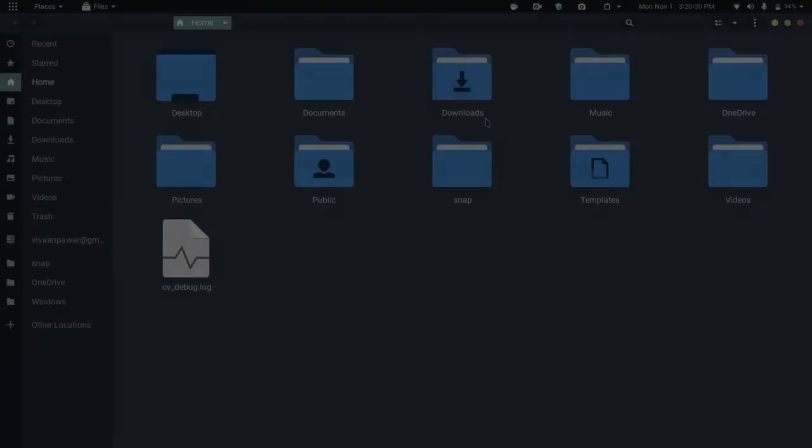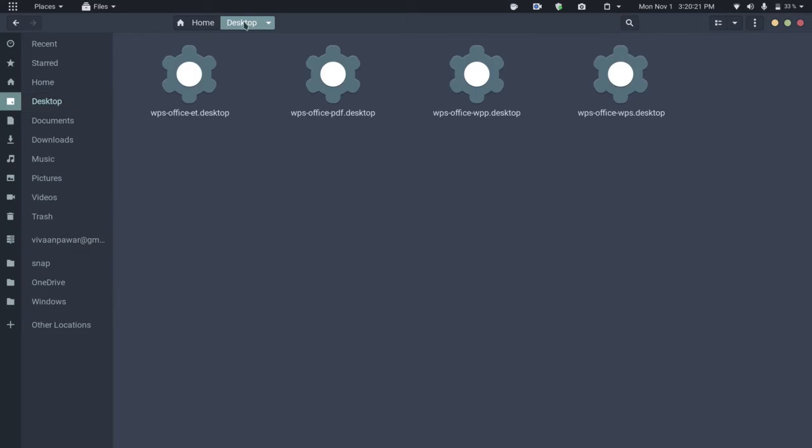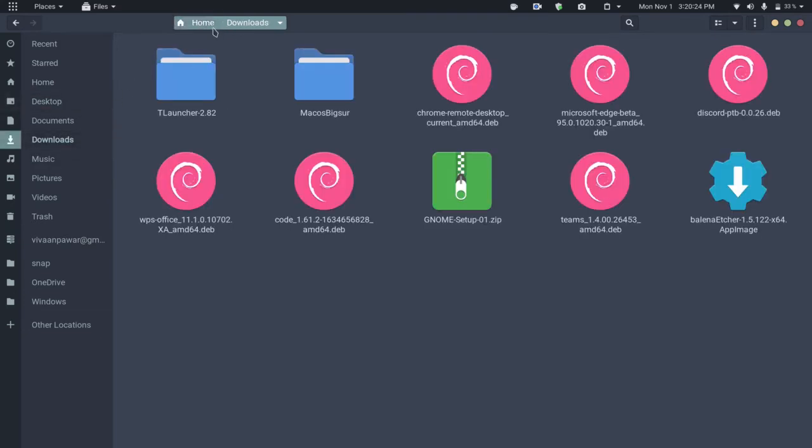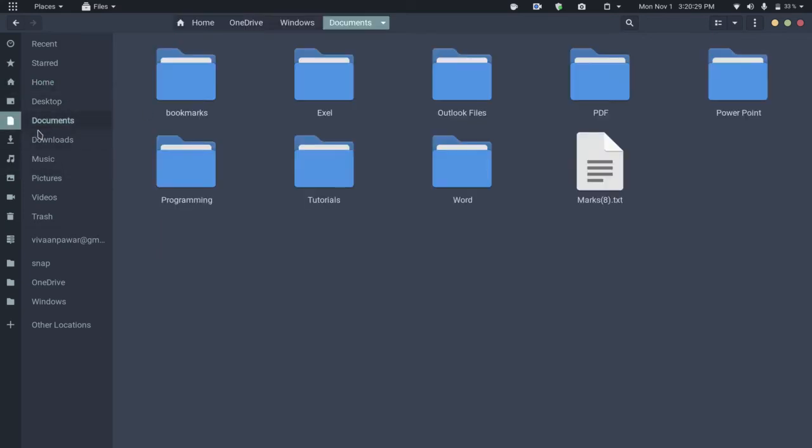So the first tip is changing the directories. Let me explain: if you open your file explorer, you can see the sidebar. In the sidebar, there are options home, desktop, documents, downloads, music, pictures, videos, trash, and the Google Drive, whichever you have linked. Now, if I click on desktop, it takes me to home desktop, and downloads goes to home downloads. But what if I want that if I click on documents, it goes to my OneDrive documents or Google Drive documents or Mega documents, whichever cloud service you have integrated with your file explorer.